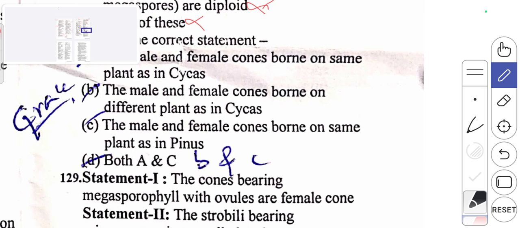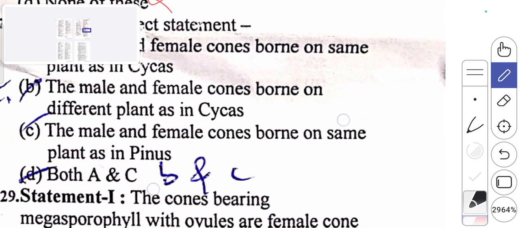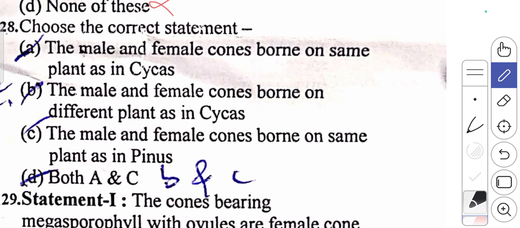Now 128, there is a problem with this one. Choose the correct statement. They have given four different statements. But there is a problem with the D option. It should be B, but they have given A. Why? The A option says the male and female cones are borne on the same plant as in Cycas. In the case of Cycas, the male and female cones are present on two different plants.